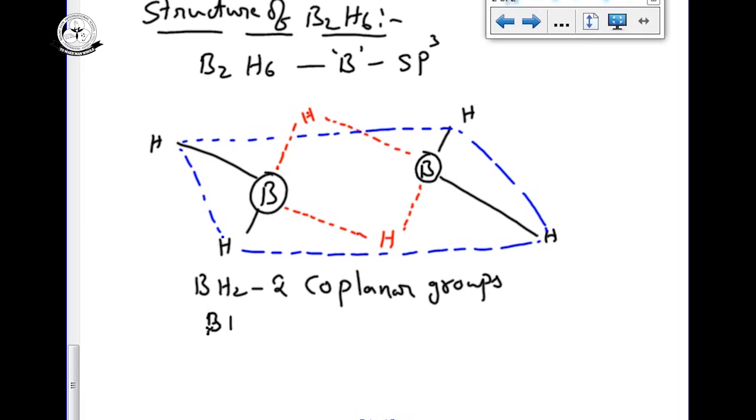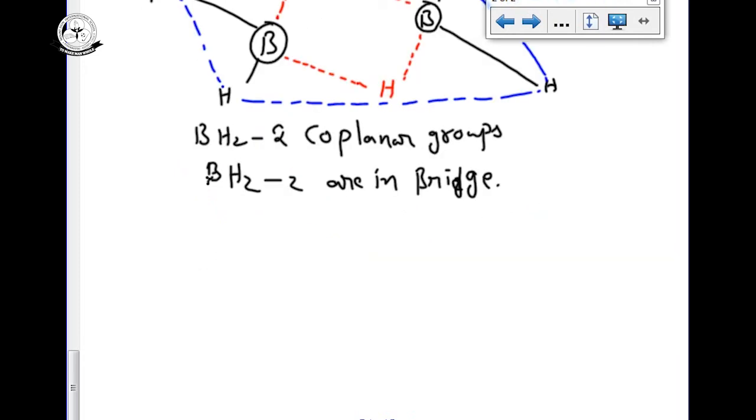The other BH2 groups, the red color BH2 groups, are in the bridge. The red color hydrogens are on the bridge. So boron, we know, is sp3 hybridized. sp3 hybridization means we have 4 sp3 hybrid orbitals. So 3 sp3 hybrid orbitals